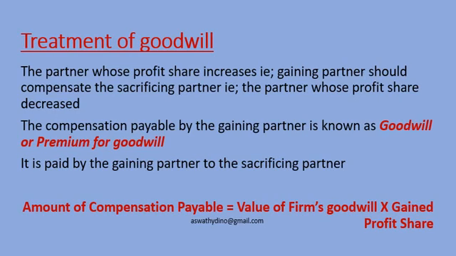How to find out the amount of compensation payable? Amount of compensation payable is equal to value of firm's goodwill into gained profit share. Say for example, firm's goodwill is 60,000 rupees and a partner is losing 1/6 share of profit and another partner is gaining 1/6 share of profit. So 60,000 into 1/6, that is 10,000, to be adjusted between the gaining partner and sacrificing partner.